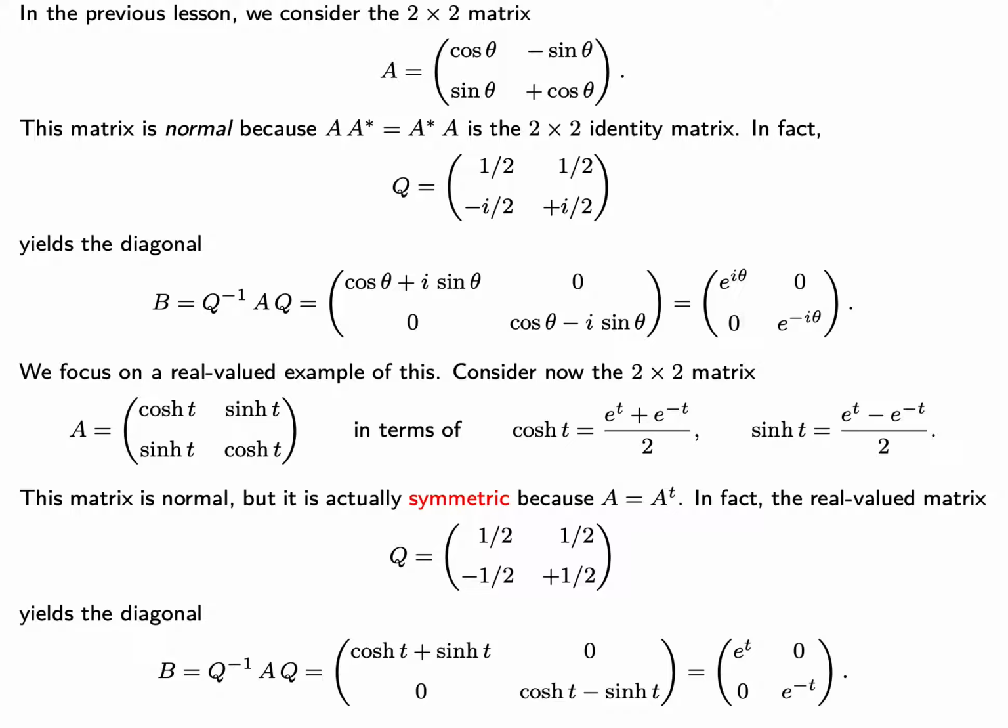That is, A is equal to A transpose, which of course is the same thing as A adjoint because the entries here are real numbers. In fact, if we write a similar matrix Q to what we had above, then we find another diagonal matrix B, Q inverse A Q, which in this case has real numbers. B here is the diagonal matrix that has entries e to the t and e to the negative t.